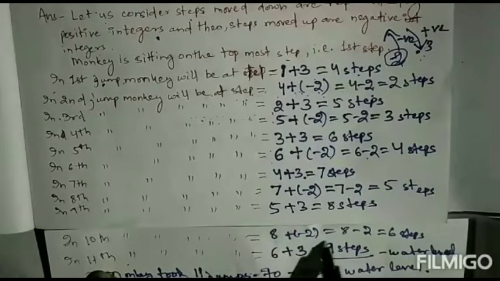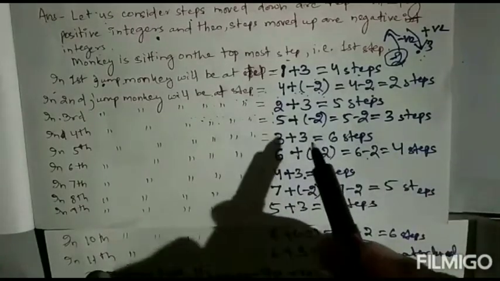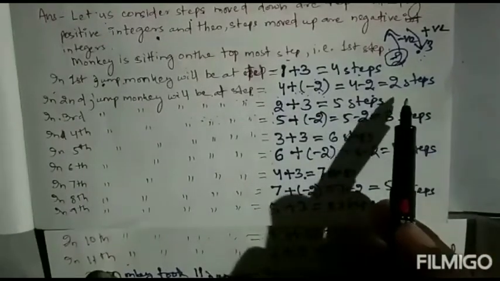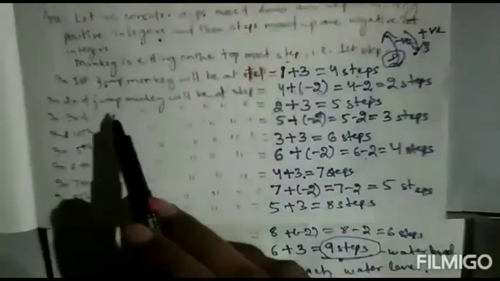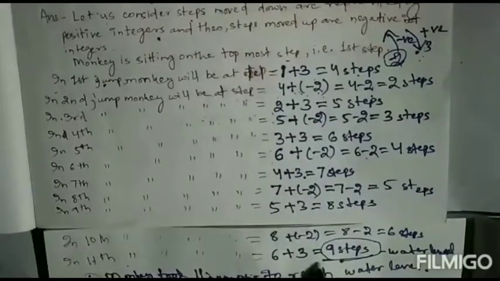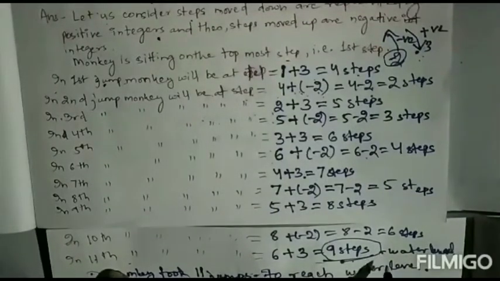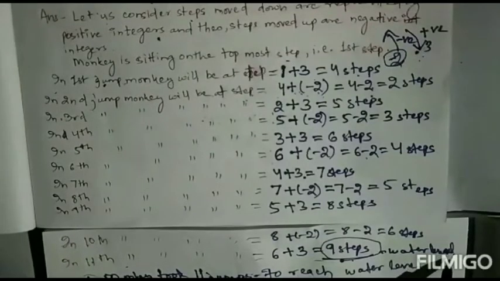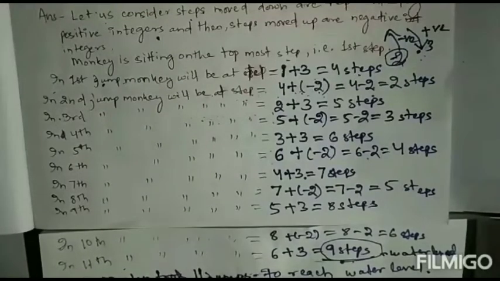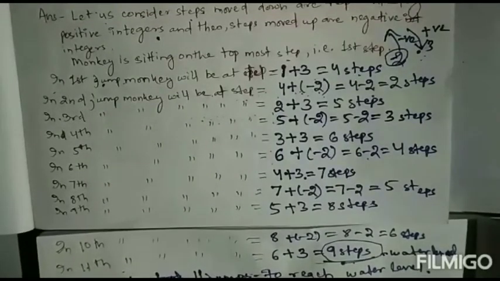So here we are getting the 9th step. You will do adding 3 then minus 2. Where it is going down you add plus 3, and when it is going up you add minus 2. By that, in the 11th jump you get the 9th step. In the 9th step the water level is there, so it reaches the water level in 11 jumps. How many jumps has it taken? 11 jumps.